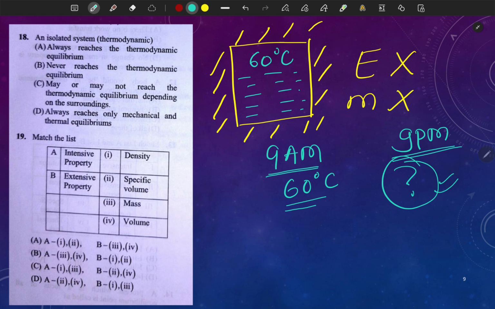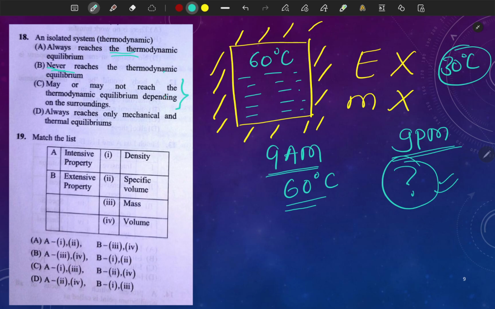So let's see, never reaches the thermodynamic equilibrium. अगर environment का temperature let's say we take 30 degree Celsius, right? So always reaches the thermodynamic equilibrium, it is not possible. Never reaches the thermodynamic equilibrium, ये भी नहीं होगा कि 60 डिग्री सेल्सियस 30 तक नहीं आ पाएगा। May or may not reach the thermodynamic equilibrium depending on the surrounding, correct?